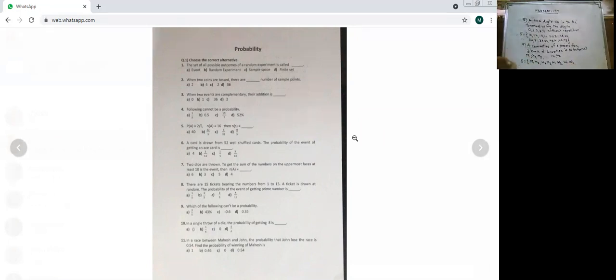Now 1 man and 1 woman. M1 को दोनों के साथ, M2 को दोनों के साथ, M3 को दोनों के साथ. This way I'm going to write. That is M1 W1, M1 W2, then M2 W1, M2 W2, next M3 W1 and M3 W2.